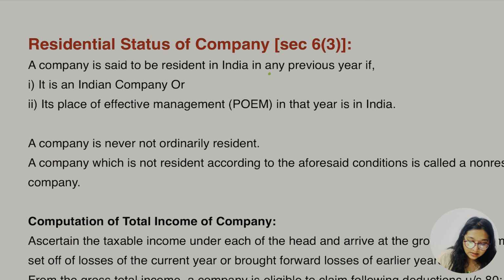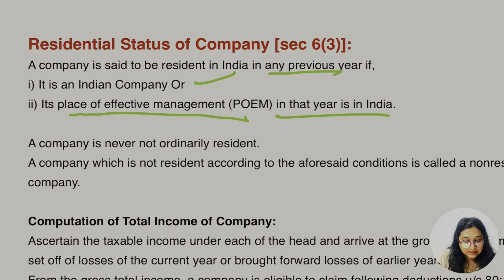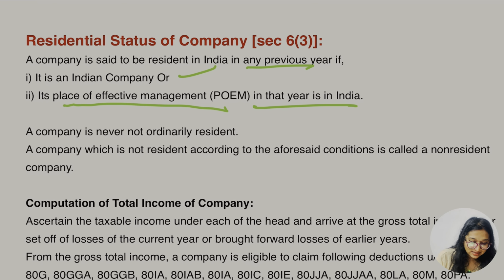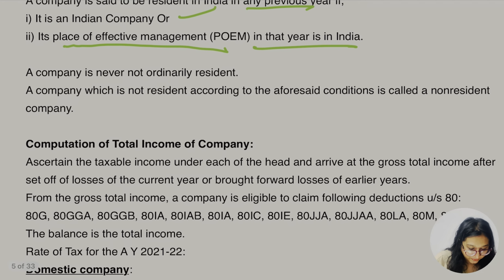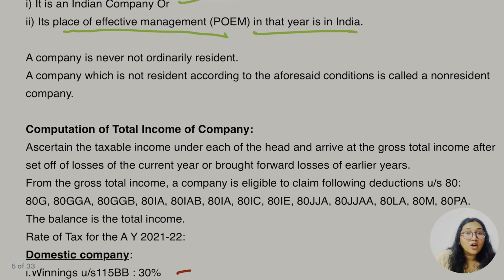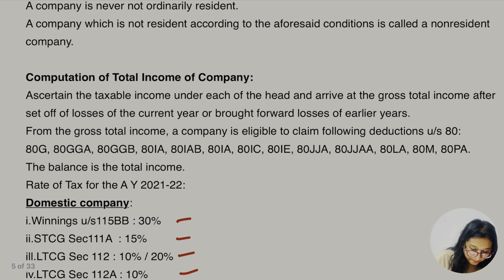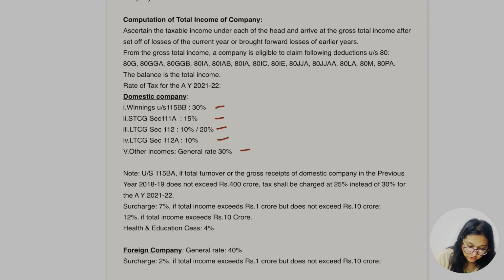A company is said to be resident in India in any previous year if it is an Indian company. Now we know the meaning of Indian company. Or if its POEM, place of effective management, in that year is in India. Now I know the meaning of POEM. Do you remember we already discussed it in the international taxation part, the non-resident part? So this is also super clear to us. Then a company is never not ordinarily resident. A company which is not resident according to the aforesaid conditions is called a non-resident company. So these are the very simple things written here.